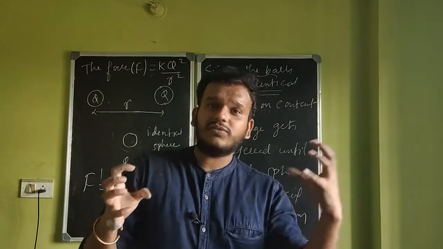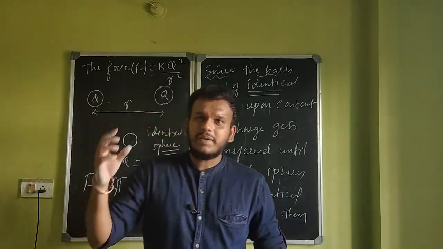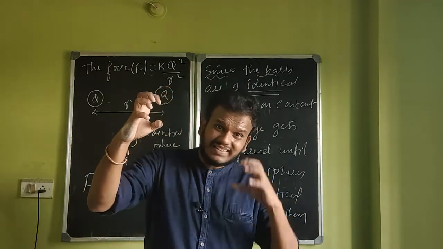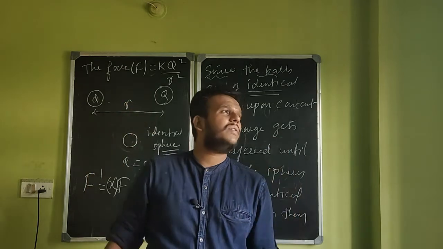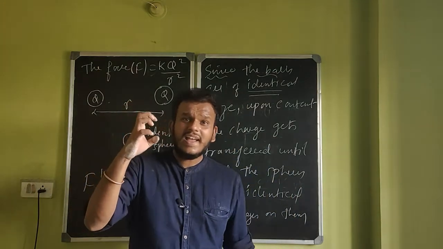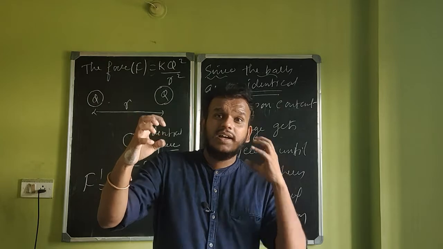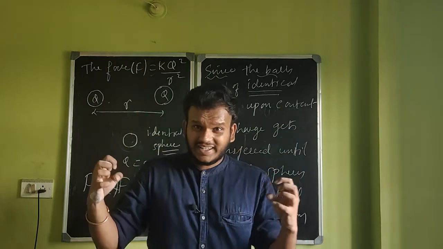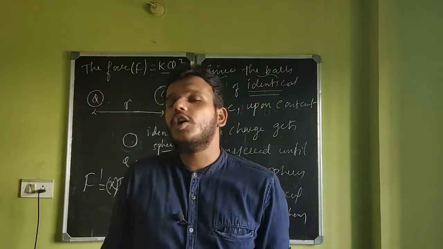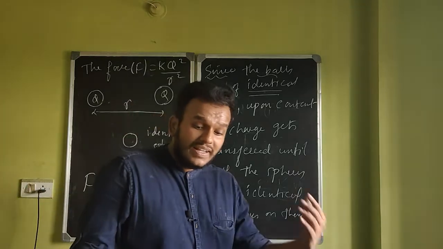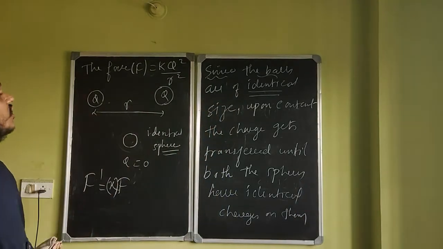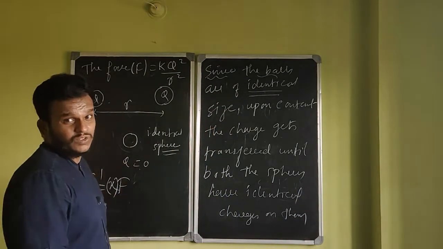So this will have 4, this will have 4. One last example. This is 11 and this is 9. Bring them in contact. 20 by 2, 10 each. I hope you get the idea, right? Both of them will eventually gain equal charge, which is equal to the mean of both of them.